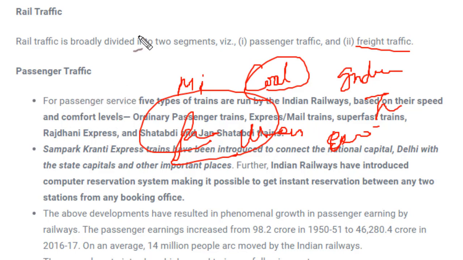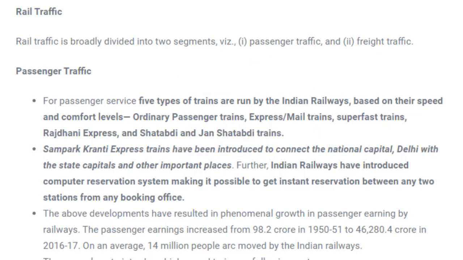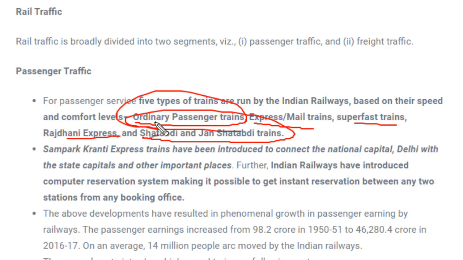These passenger trains are divided into several categories according to comfort level. So what are those categories? Those categories are ordinary passenger train, express or mail train, superfast train, Rajdhani Express, and Shatabdi and Jan Shatabdi train. And apart from this, we have a very significant railway connection, that is Sampark Kranti Express trains. These trains were introduced to connect the capitals of all the states in India.